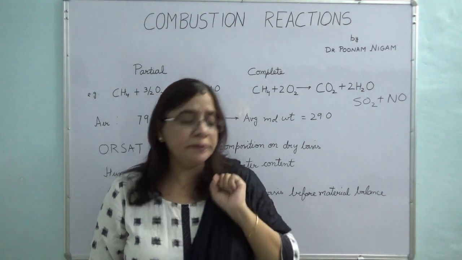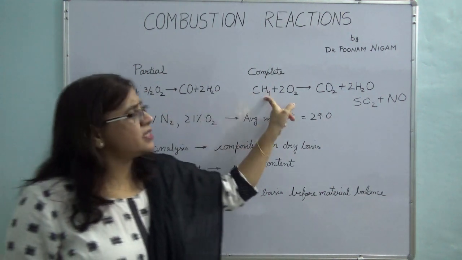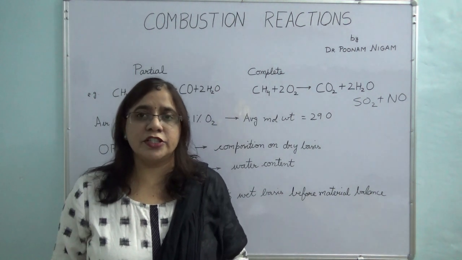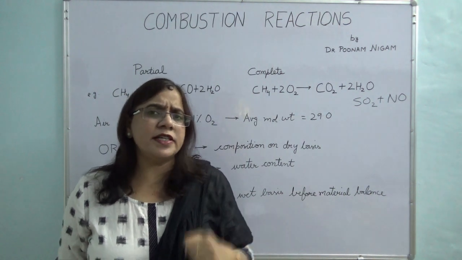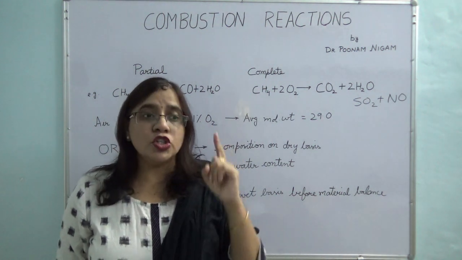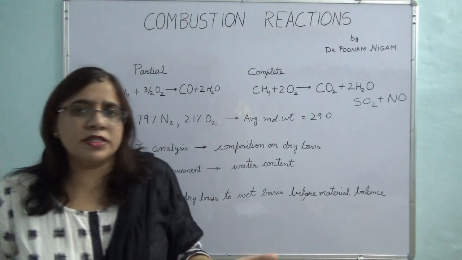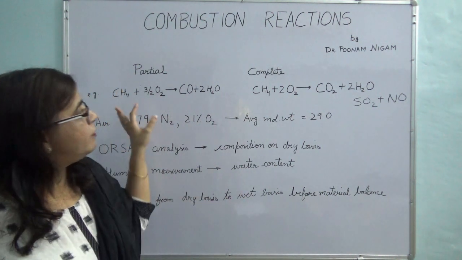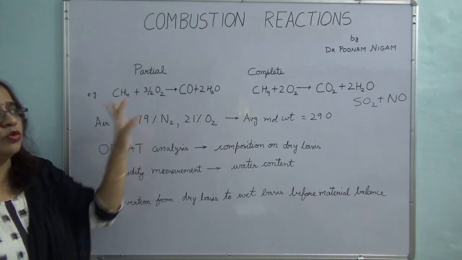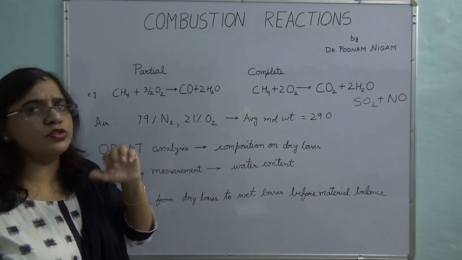Now I told you that all these organic compounds which we burn as fuel are very expensive. You know what the rates of petroleum are right now, okay. So in order to burn them, we always try to burn them completely, fine. So we always use excess oxygen or air, because air you are getting free of cost, right. So always you use air for combustion because you get it free. You don't use oxygen most of the time, which you have to extract from air. There is no need to do that.